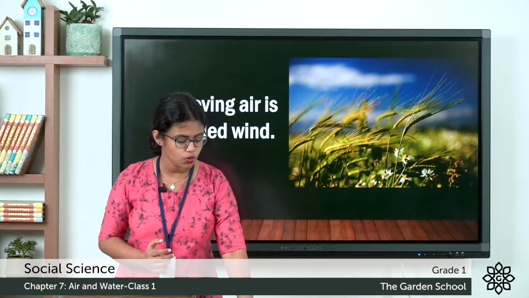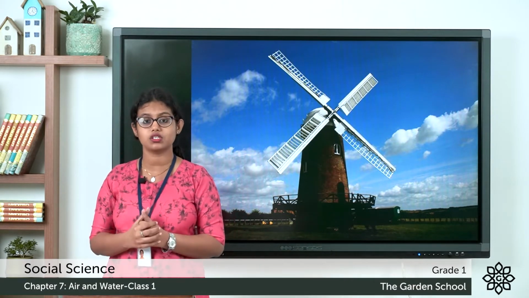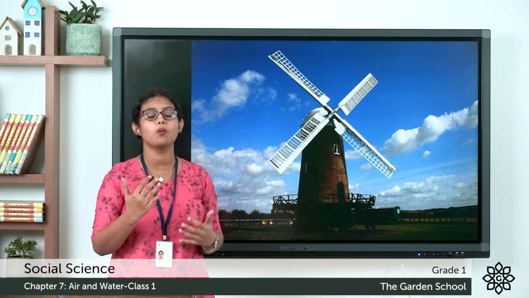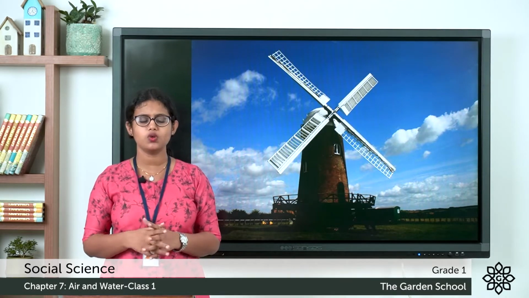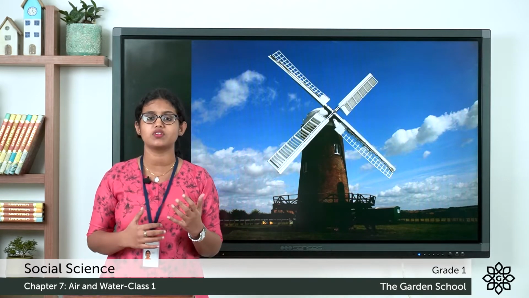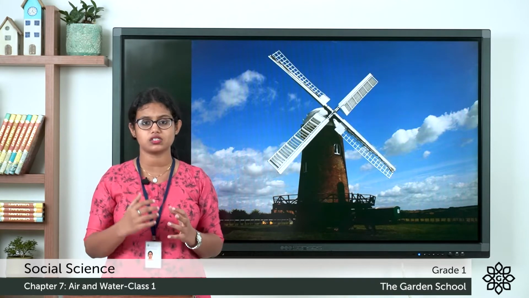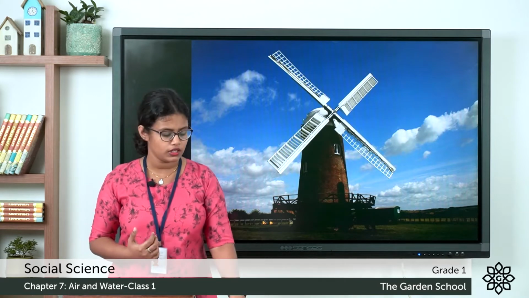What about a windmill? Have you seen a windmill anywhere, or have you seen the video of a windmill? So how does this windmill work? This windmill works with the help of moving air, and moving air is called wind. What about a windy day? On a windy day you can see the branches of the trees bending, even the leaves fall from the trees. So moving air is called wind.